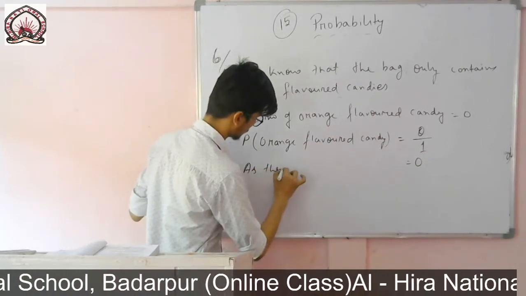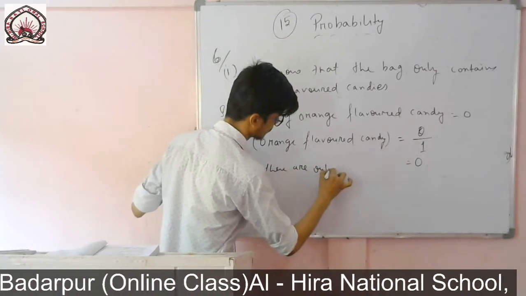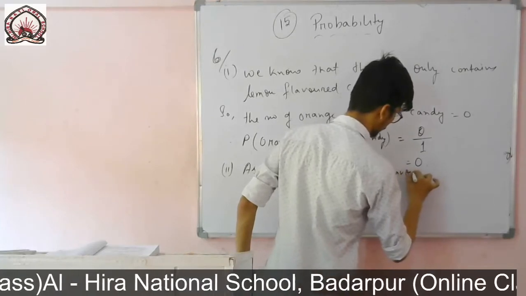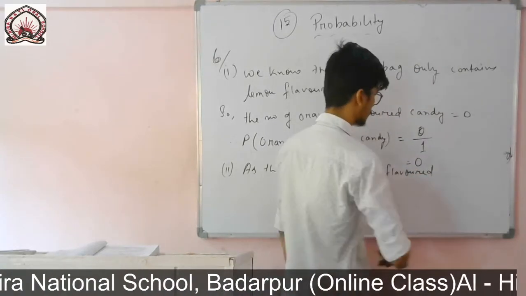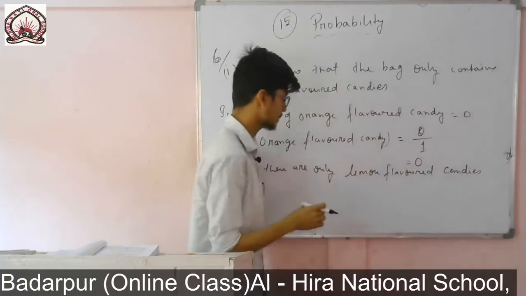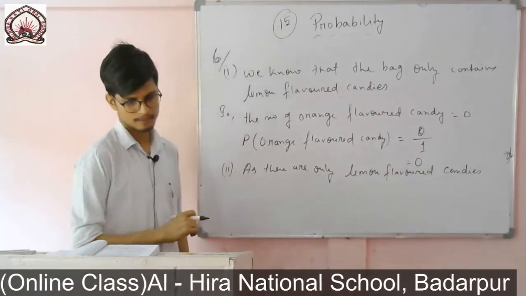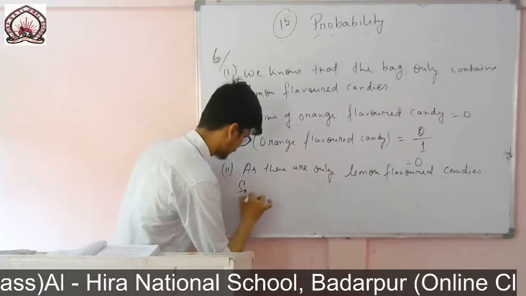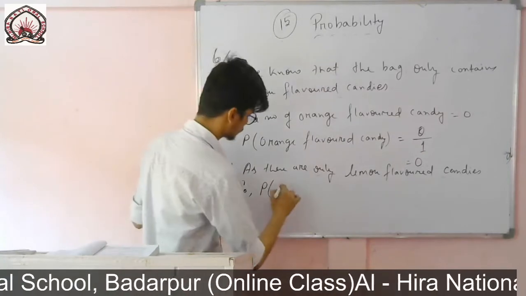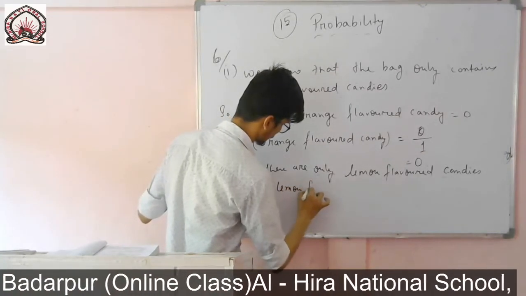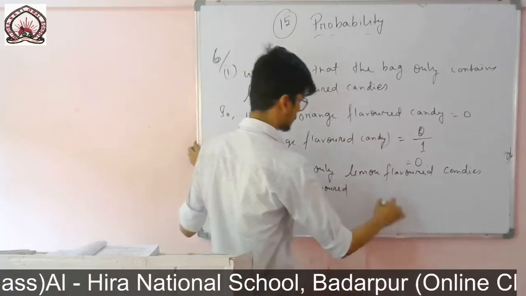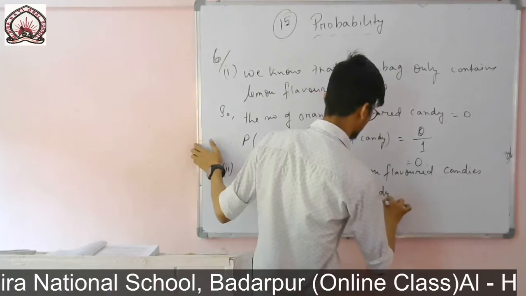Right, as there are only lemon flavored candies, the probability of a lemon flavored candy will be equal to 1.